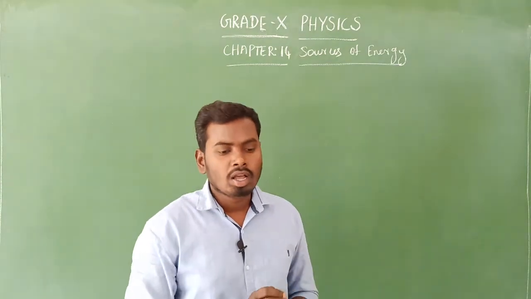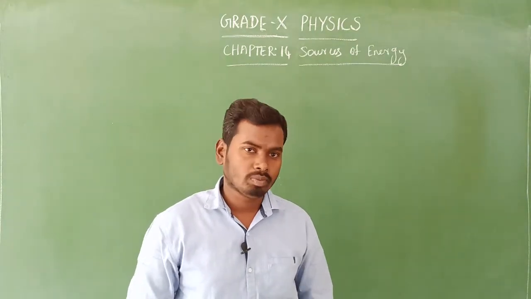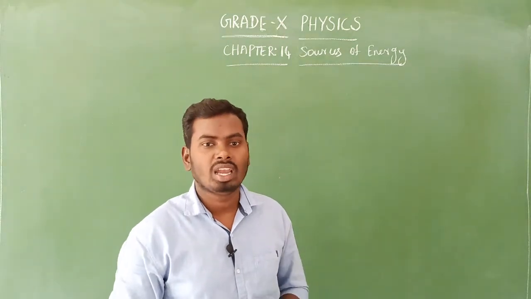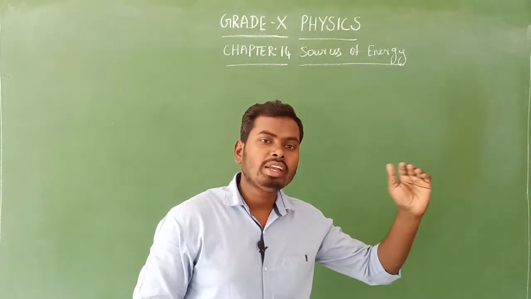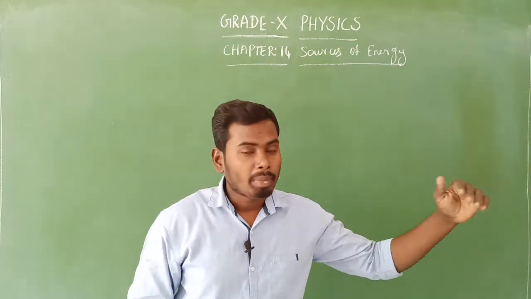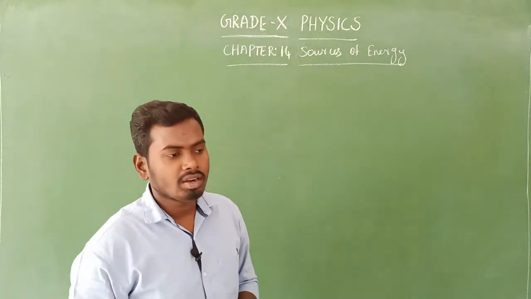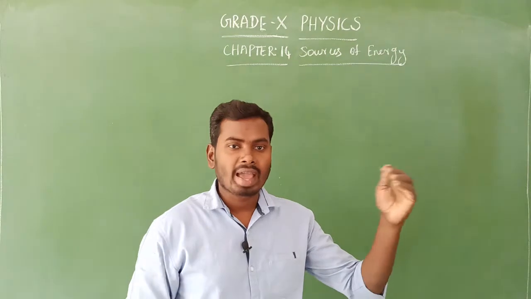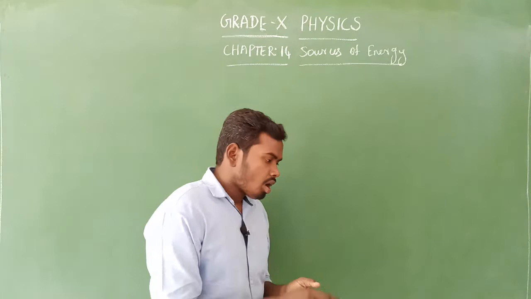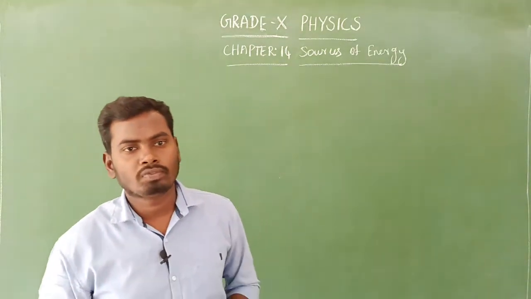The non-renewable sources of energy are available in only a limited amount. They supply us a limited quantity. Once they are completely used up, we cannot get them back again and again. That is the reason why they are called exhaustible sources of energy, also known as conventional sources of energy.